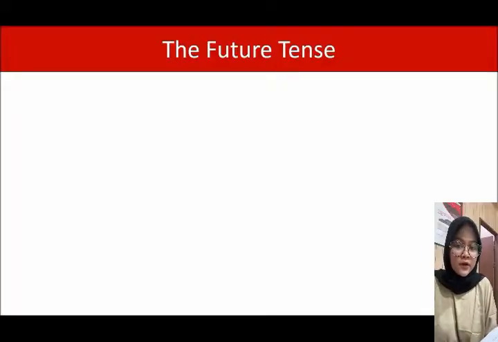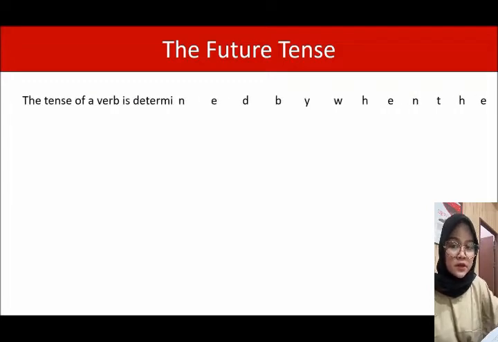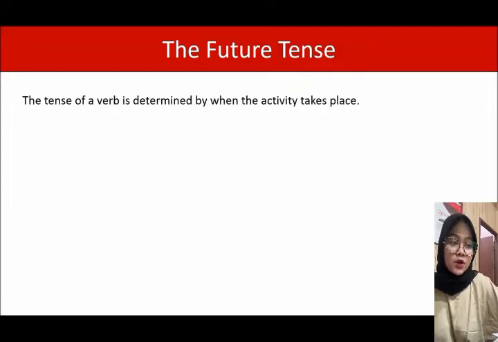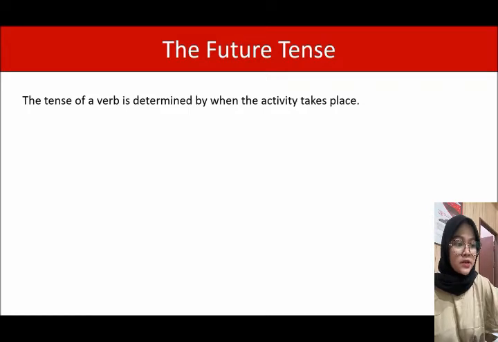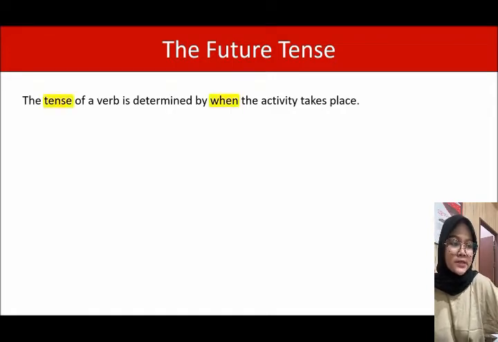So I have already made a kind of model video to make it easier for me to explain to you guys about the future tenses material. So in this video, we're going to discuss the future tense in English. And before we start, let's just spend a few seconds looking at tense.